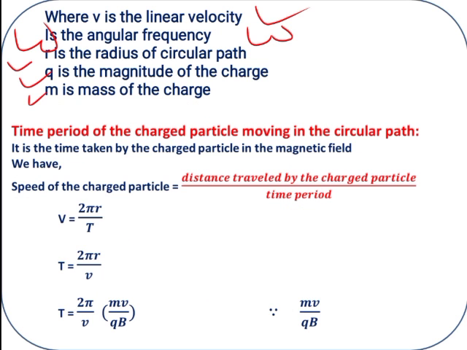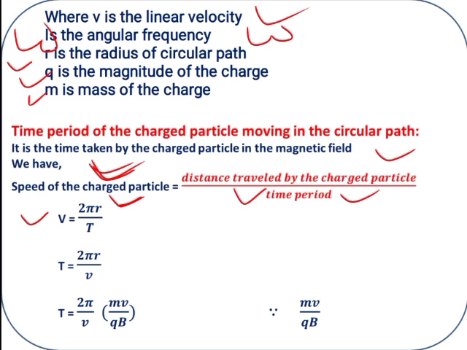Next, how to calculate the time period using the same radius value. Here the time period is the time taken by the charged particle in the magnetic field. What is the speed formula? Distance travelled by the charged particle divided by time period, right? So v is equal to 2 pi r by T. T means time period.